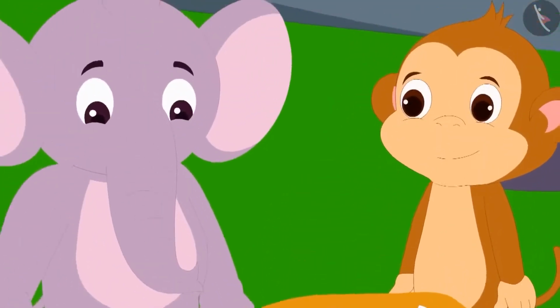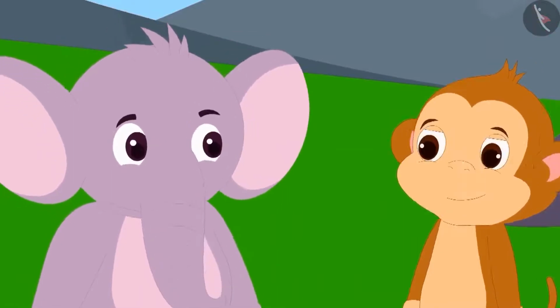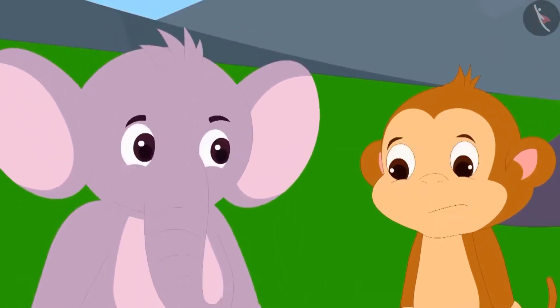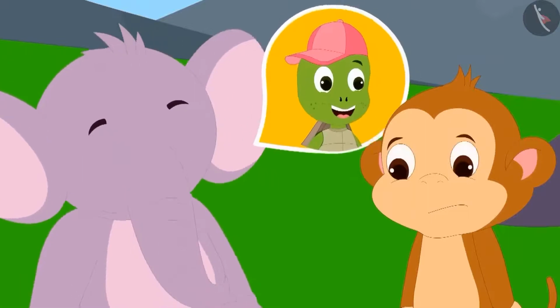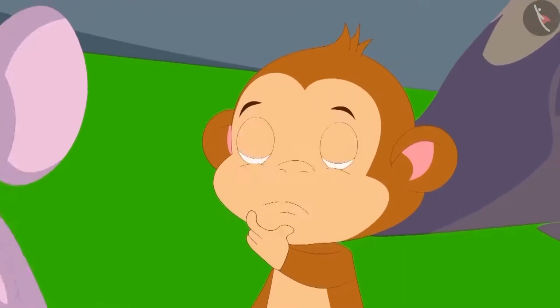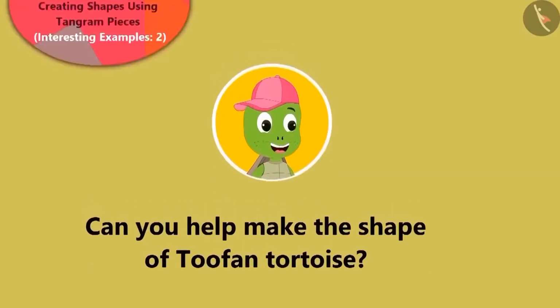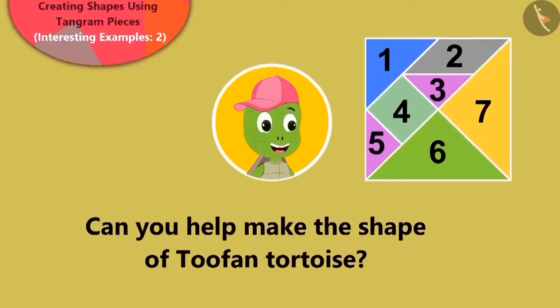But Appu was not impressed with only the rabbit shape. He told him to make the shape of his dear friend Tufan, a tortoise. Babban was lost in thought. Children, can you take the help of your teacher or some elder to help you make the shape of Tufan the tortoise with the tangram pieces?